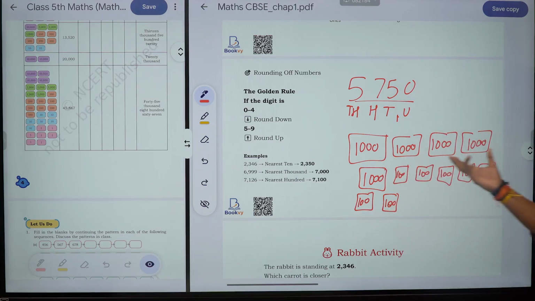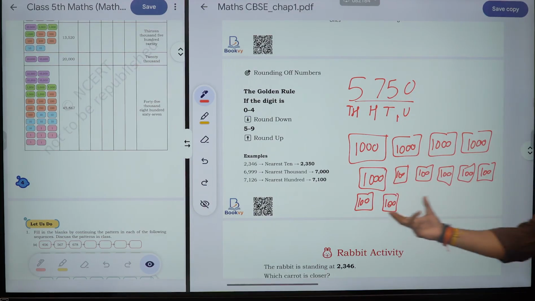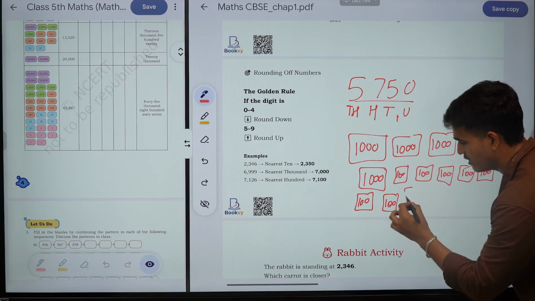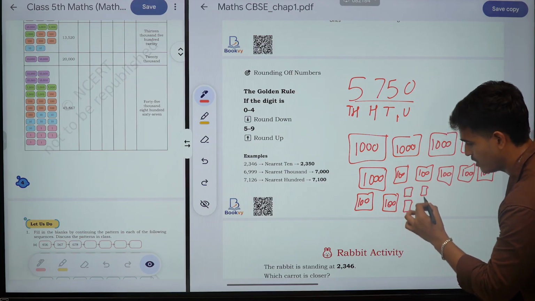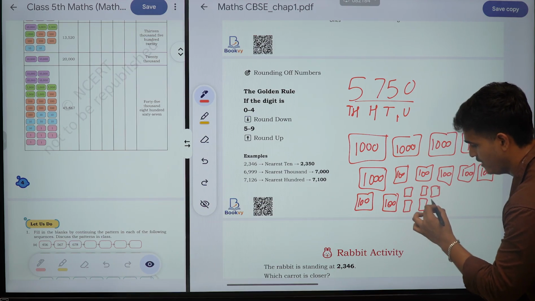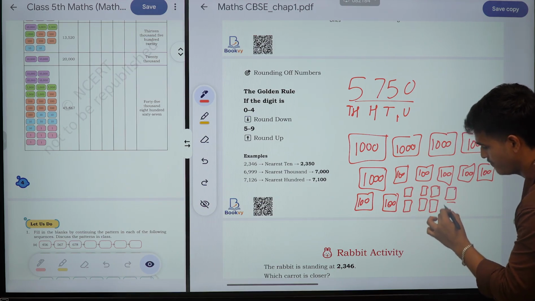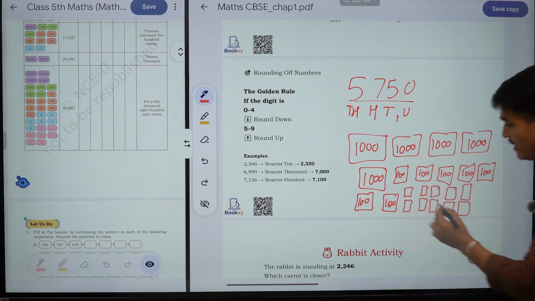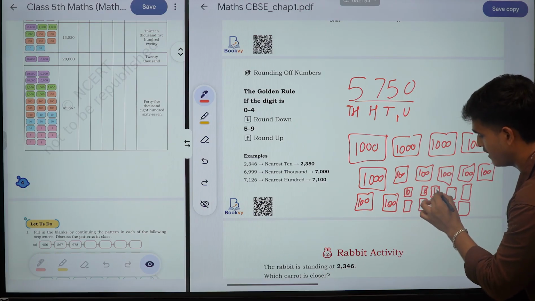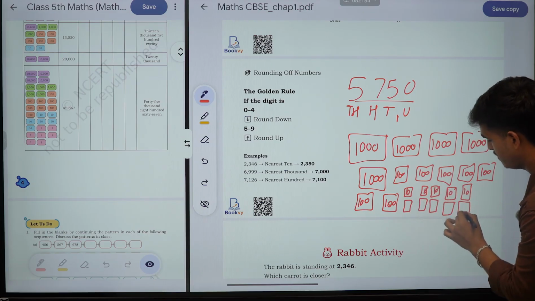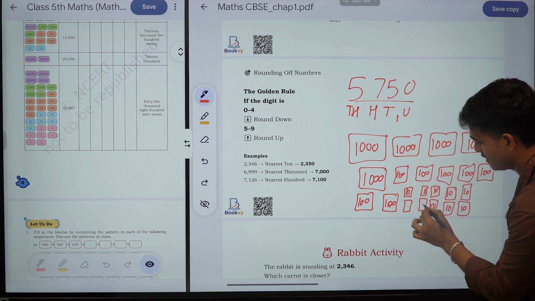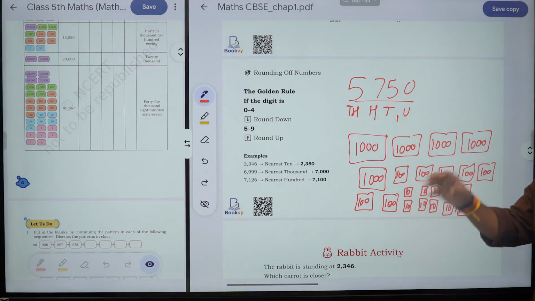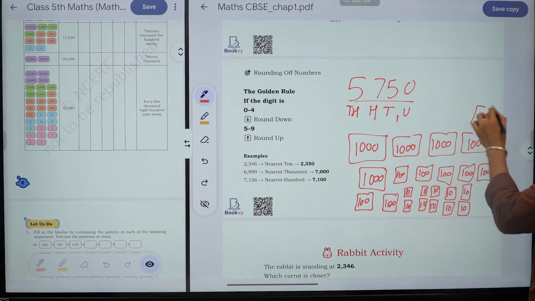Okay sir, we have made the 5,000, we have made the 700, and we have to make 5 tens. 5 tens means we make a column 1, 2, 3, 4, 5, and the number should be 10, 10, 10, 10, 10. And there are 0 units. So 0 unit.